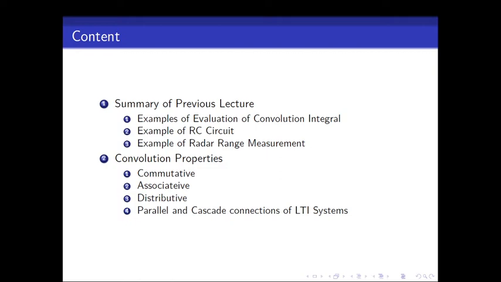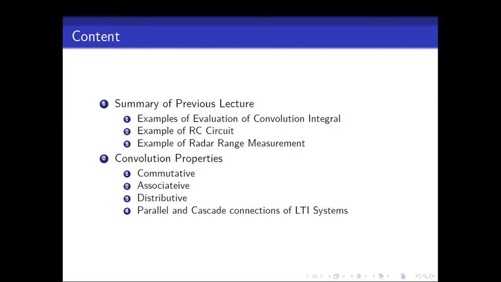Okay, so in today's lecture we will discuss some of the properties of the convolution. Mainly, we will discuss the commutative property, associative property, and distributive property. We will give the proof of all these properties, and show how we can use them to find the convolution for a given problem statement.